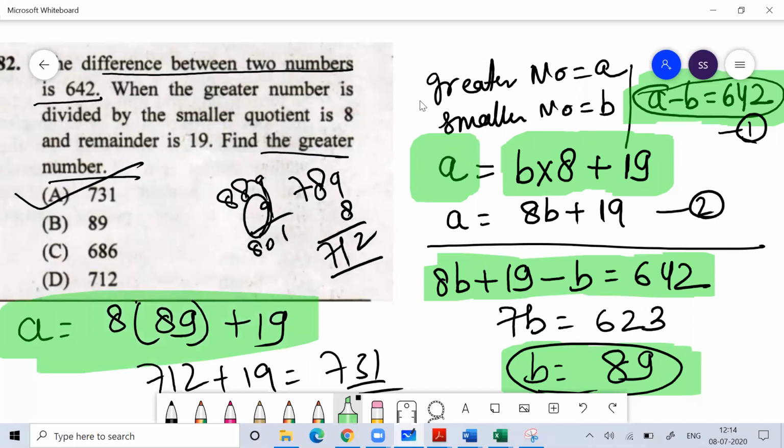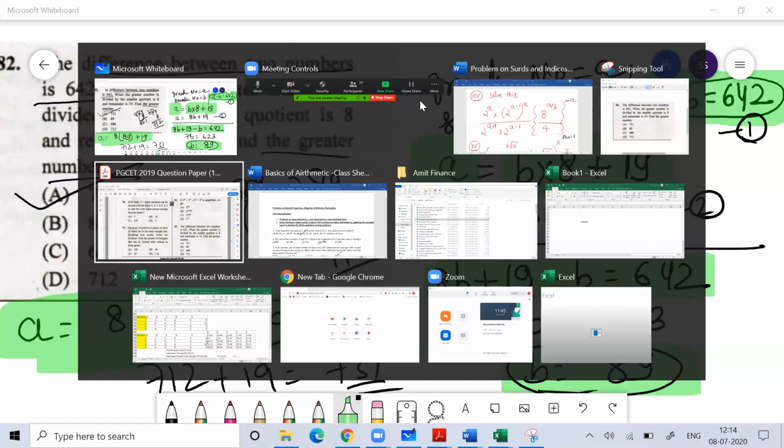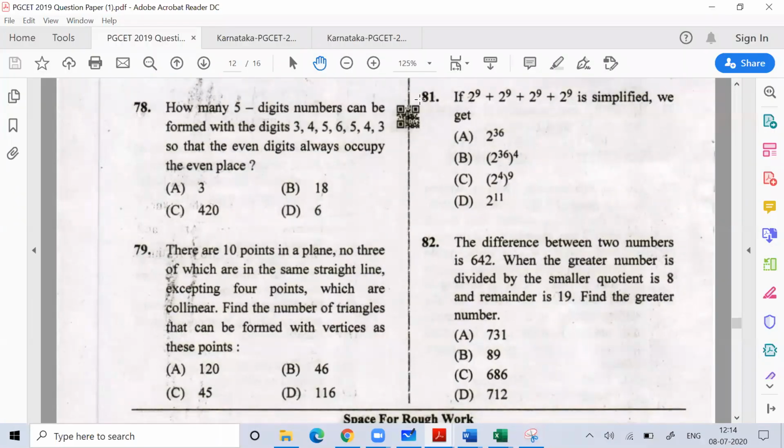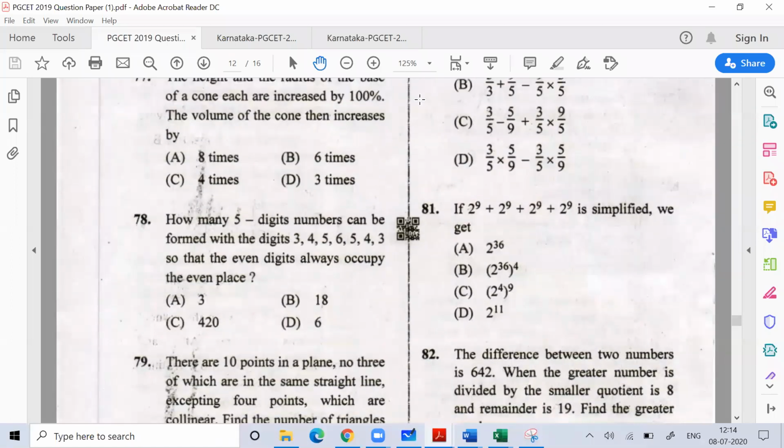Clear? Okay. Now tell me the answer. Question number 81. Everyone, question number 81, what is the answer?